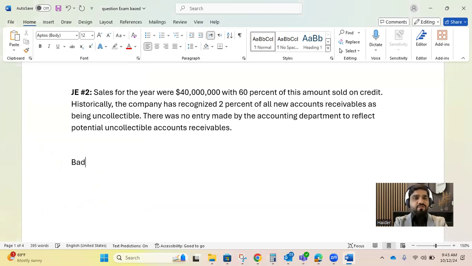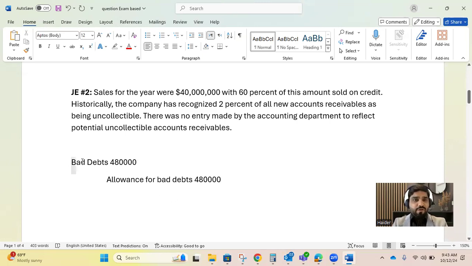So just pass an entry: bad debts debit and allowance for bad debts credit, because you need to create an allowance for bad debts in order to make the prudence principle applicable. So allowance for bad debts would be credited as an allowance. $480,000 would be recognized as an expense because you are expecting this loss as per your previous practice.